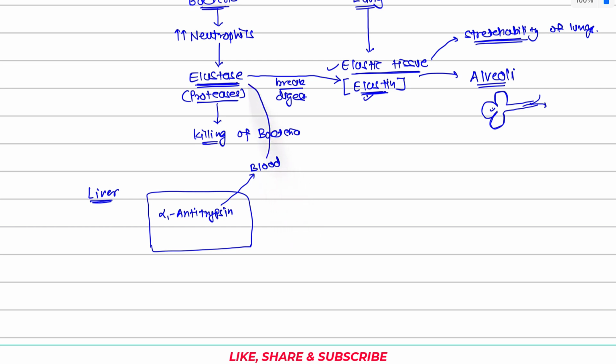It will bind with the elastase and inhibit the action of the elastase. And this inhibition is at a very sweet spot. Why? Because the inhibition by α1-Antitrypsin will be such that elastase will be inhibited from breaking down elastin, but it will not be inhibited from killing bacteria. So that is the ultimate physiological balance, and that is how our lung tissue does not get damaged.